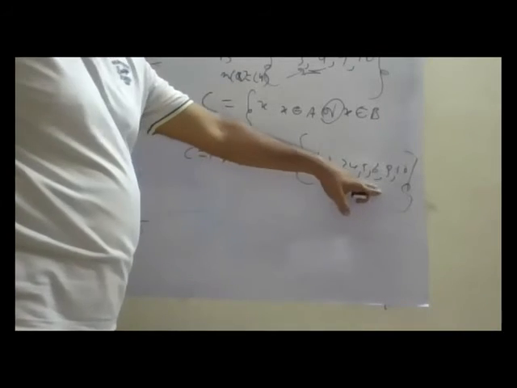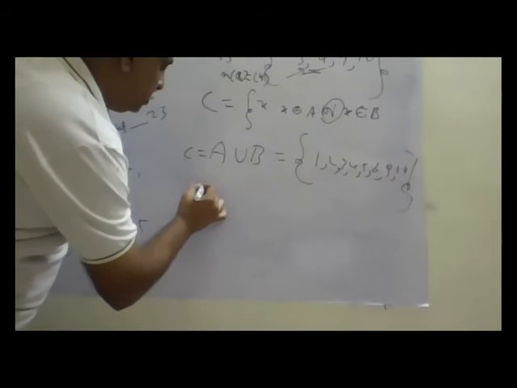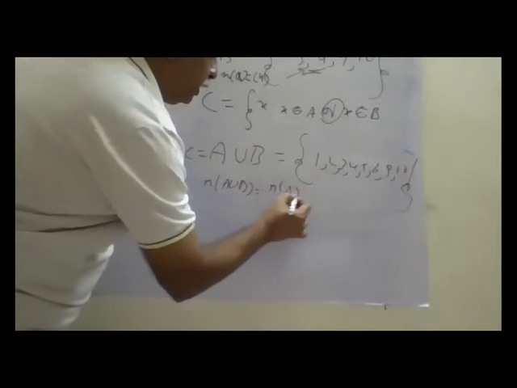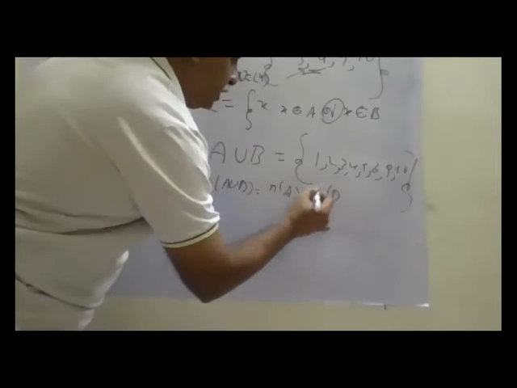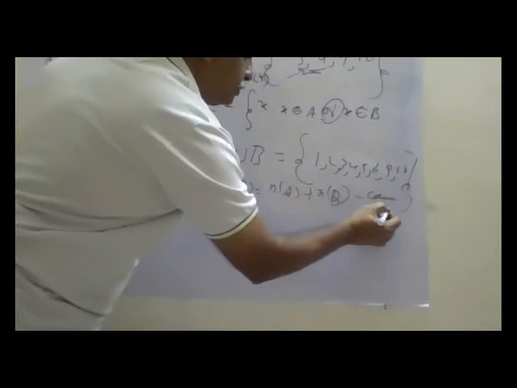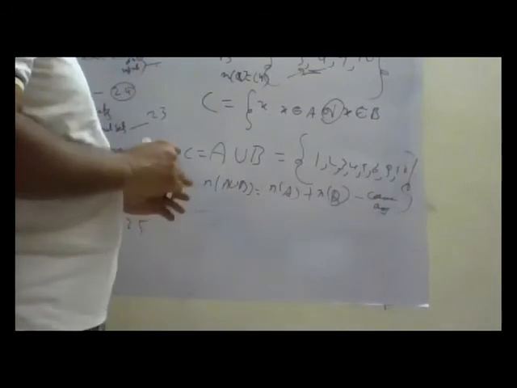Either A or B. So n(A union B) is equal to n(A) plus n(B) minus common numbers. Right? Now we will go for the other one.